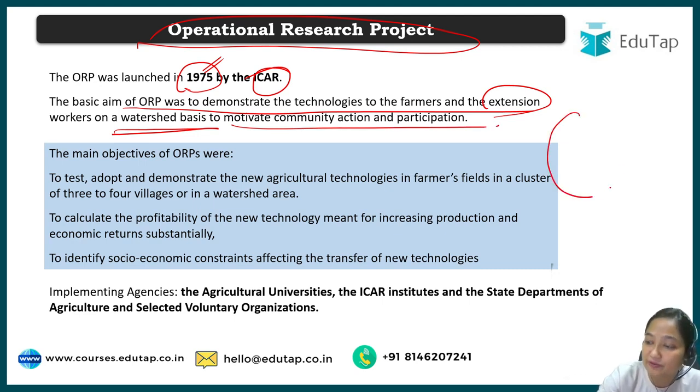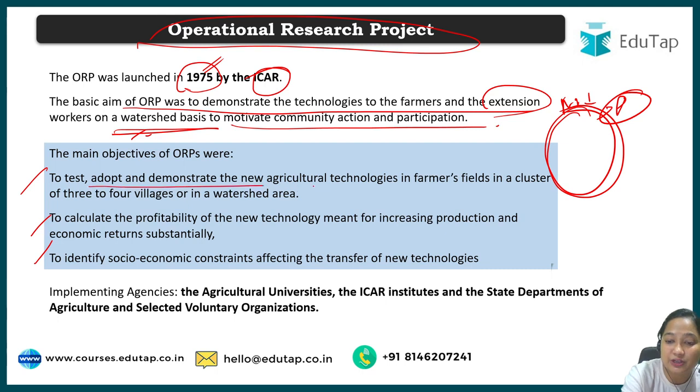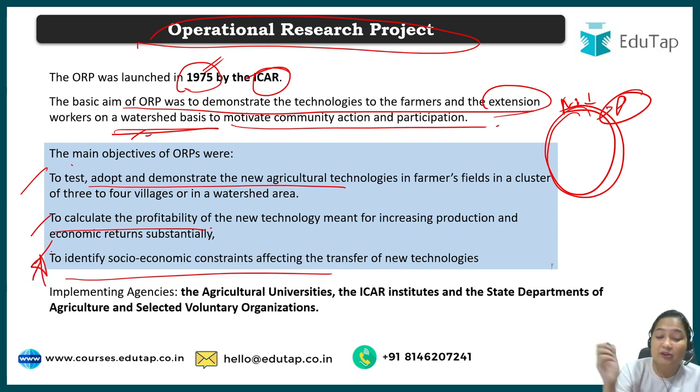Again, the unit we are taking is not on the basis of geography or political lines. Rather, we are going for watershed clusters. The cluster we are making, the group of villages we are preparing, is based on the watershed area that they cover. Then the objectives we have discussed. First of all, to test, adopt and demonstrate technology. Then to calculate profitability. Then one important thing that is special here is we'll also have to look at why the technology still is not being implemented by the farmer or hasn't been passed down to the farmer. So again, we are talking about the constraints that are there and how we can remove them.